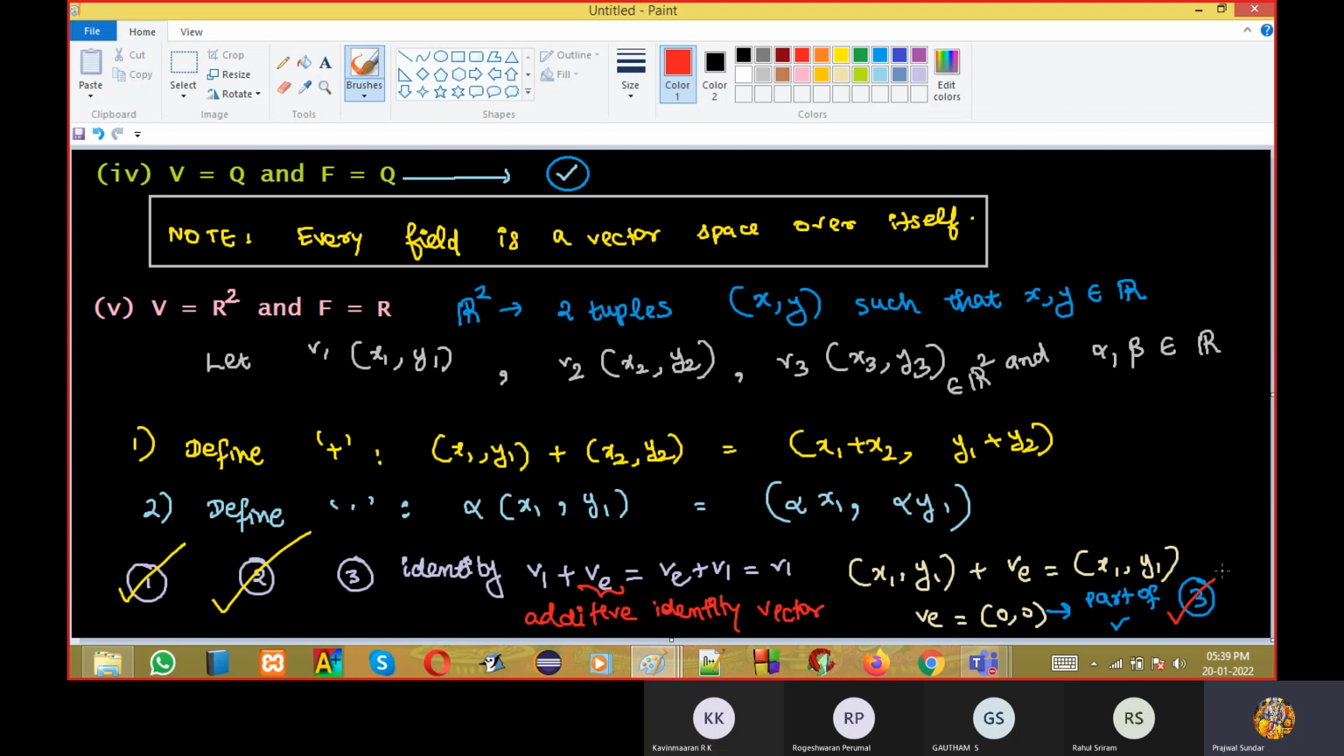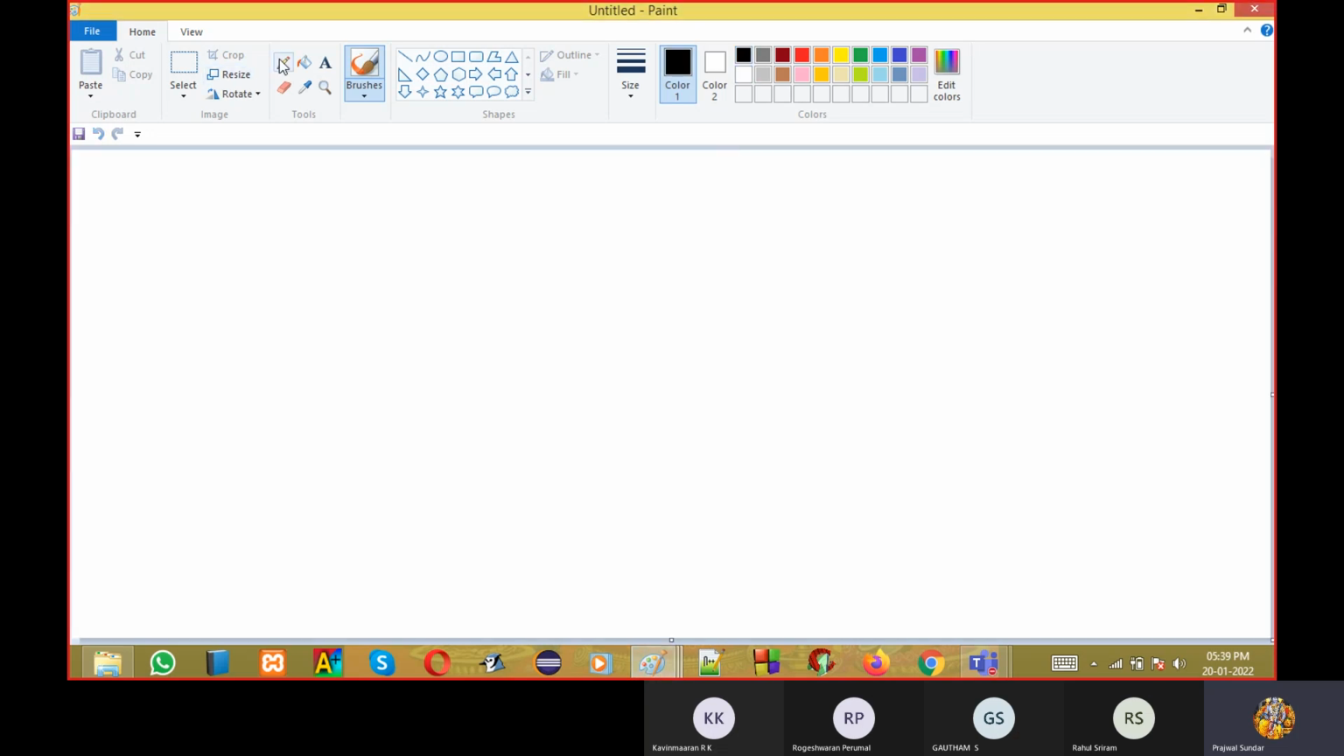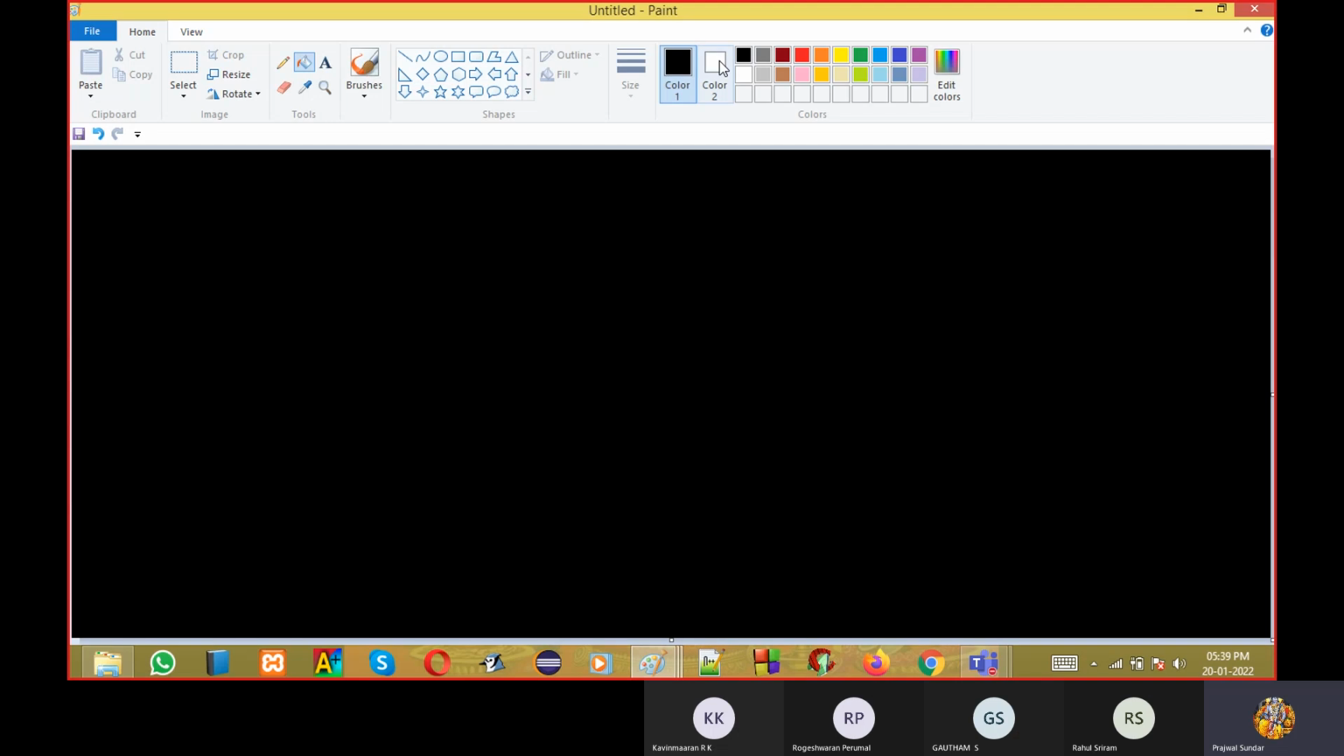This is all you have to check: the identity vector that you are getting, is it there in the vector space? If it is there, the third condition is satisfied. Okay, I hope it is clear. Now the fourth condition is that we need to check the presence of the additive inverse. How do we check the additive inverse?